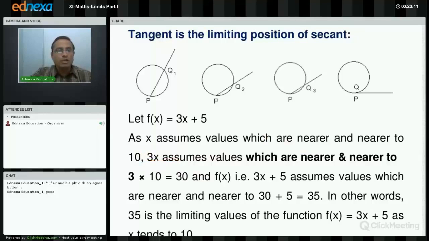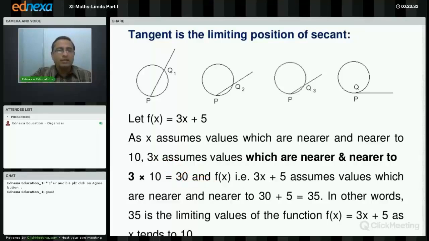After this, I am going to consider the general case also, but here in order to explain this, I have considered particular numbers. So as x assumes values which are nearer and nearer to 10, 3x will assume values which are nearer and nearer to which number? Tell me. 3 into 10, that is 30.